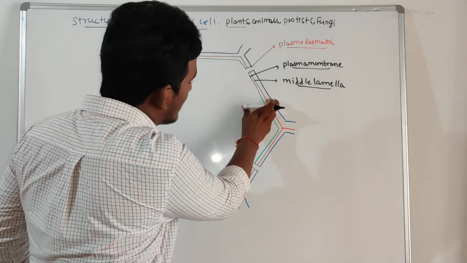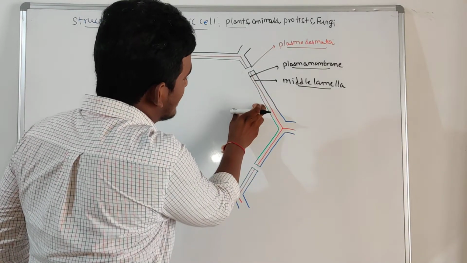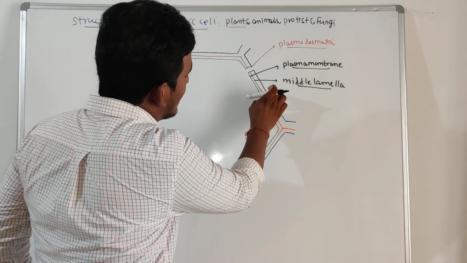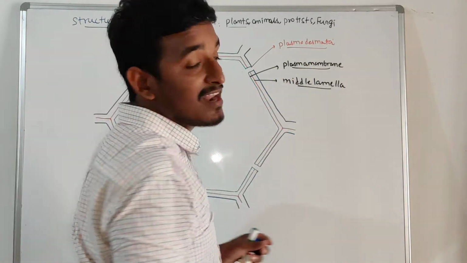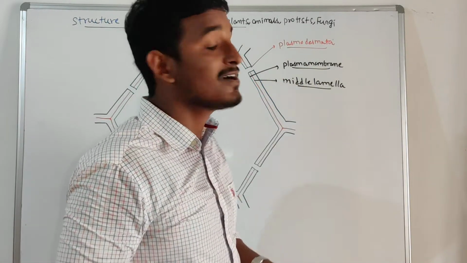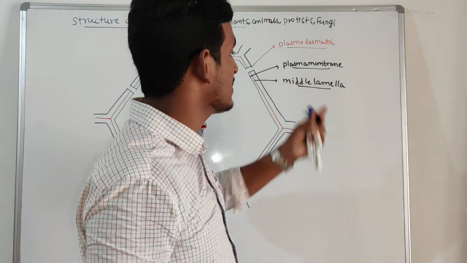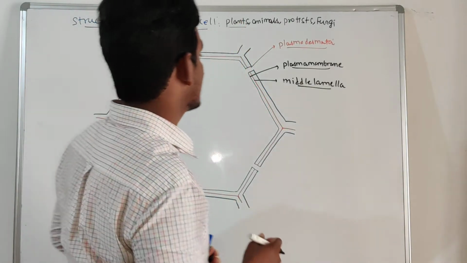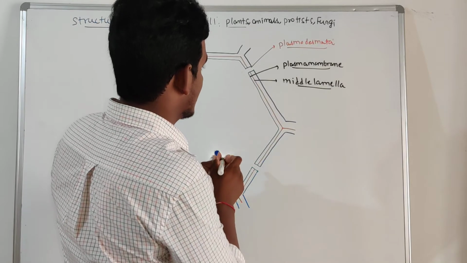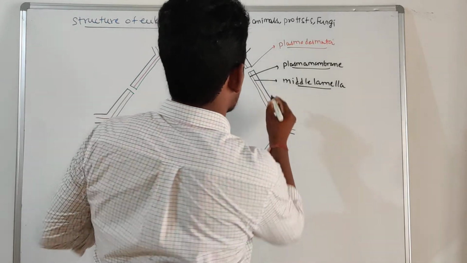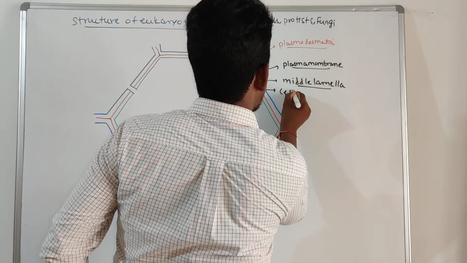Here the outer layer is the cell wall and the inner layer is the cell membrane. Both are attached with the help of the middle lamella. So it helps in attachment. It is formed during cell division, in cytokinesis. Later, the outer layer, what we call is the cell wall.